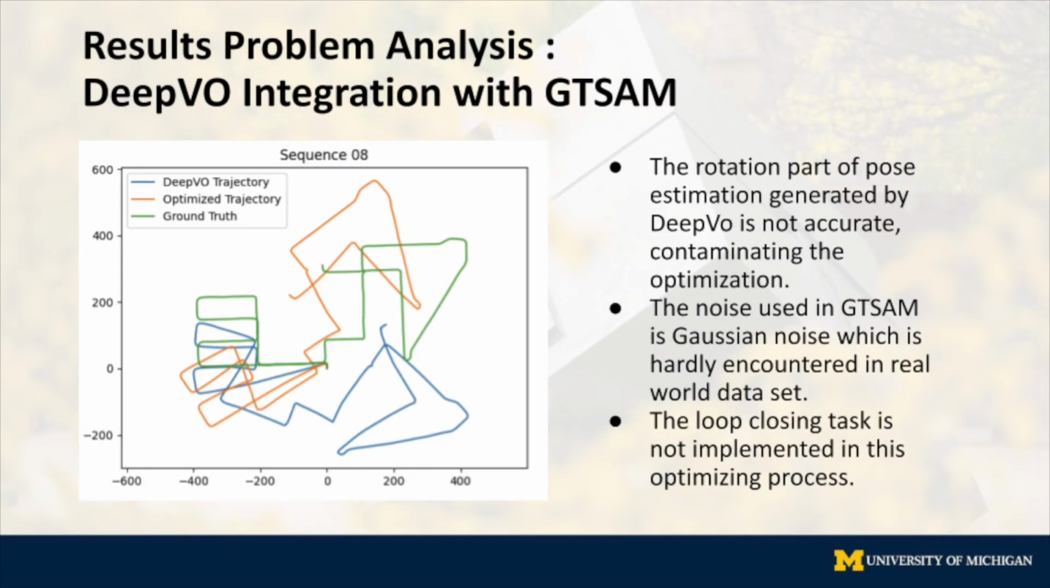We also have the results from DVL integration with GTSAM. There are more problems. The reason could be the rotation part of the pose estimation generated by DVL is not accurate, contaminating the optimization. And the noise used in GTSAM is Gaussian noise, which is hardly encountered in real-world datasets. And the loop closing task is not implemented in this optimizing process.